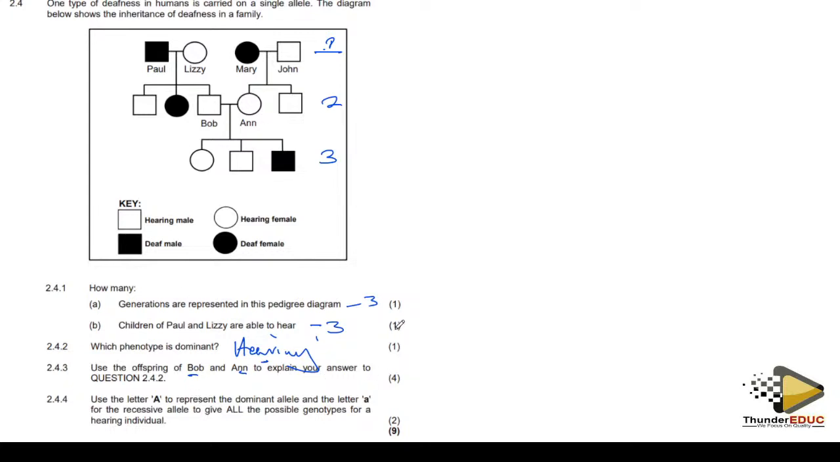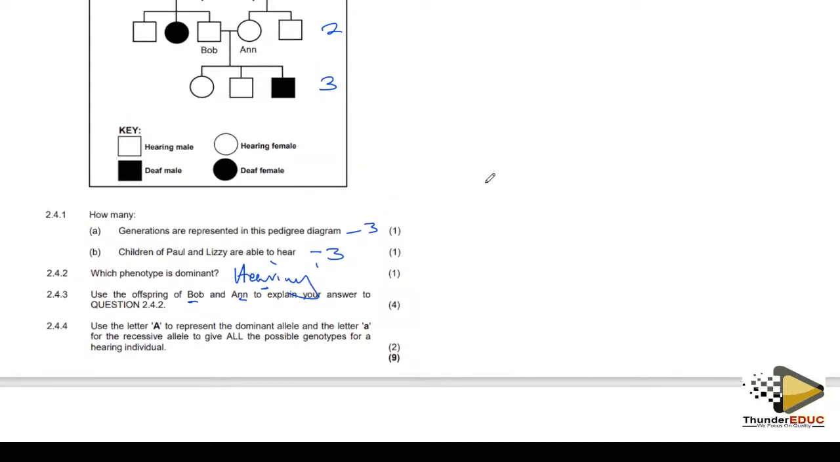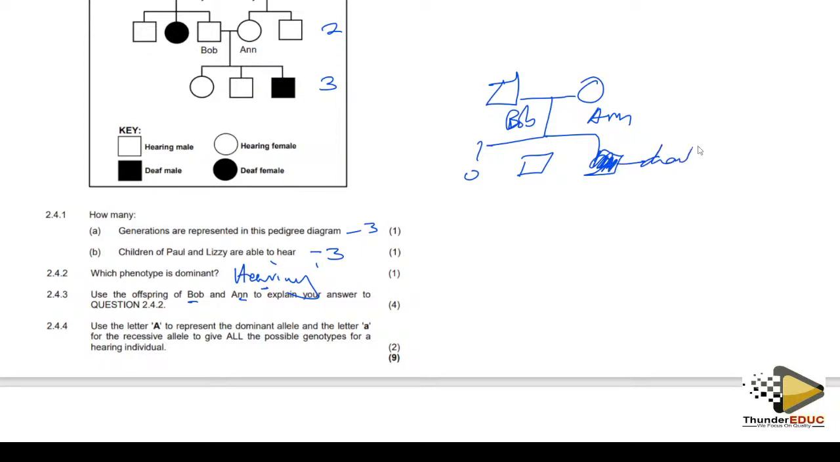Look, we are seeing that Bob and Anna, both of them, if this is Bob and this is Anna, are normal, and they interbred and produced this kid, this boy who is deaf. What does it mean? It means that this allele, if it is small r, is recessive.